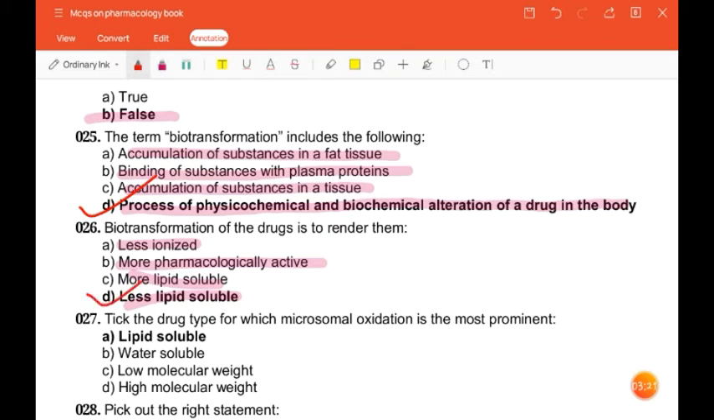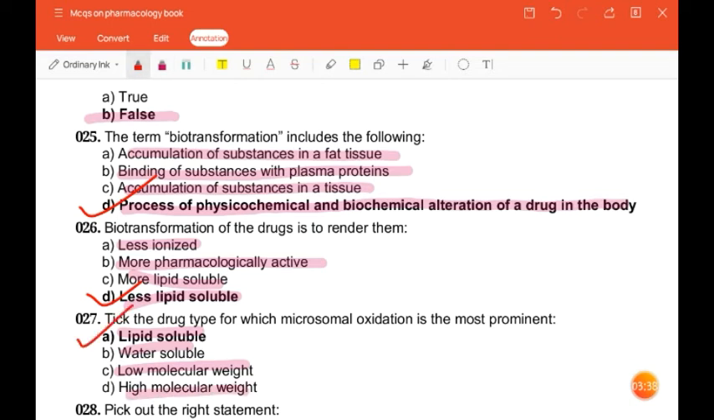The next question is, pick the drug type for which microsomal oxidation is the most prominent. For lipid soluble, water soluble, low molecular weight, high molecular weight. So the correct answer is lipid soluble.